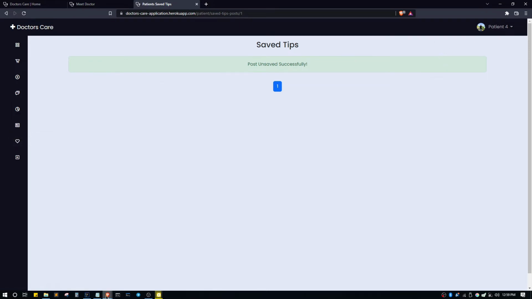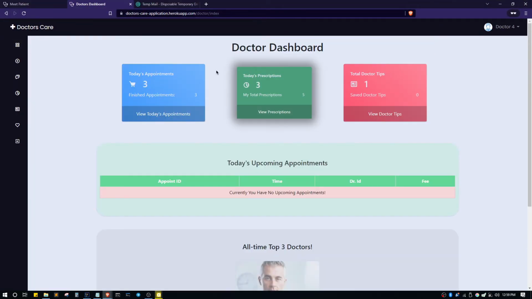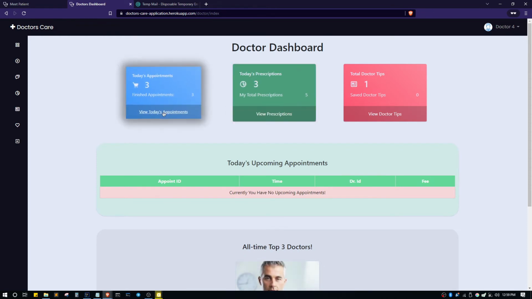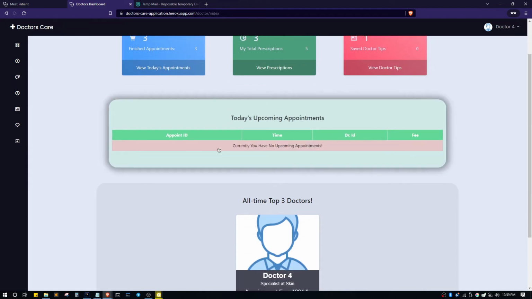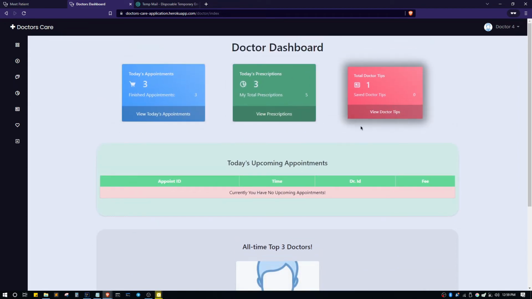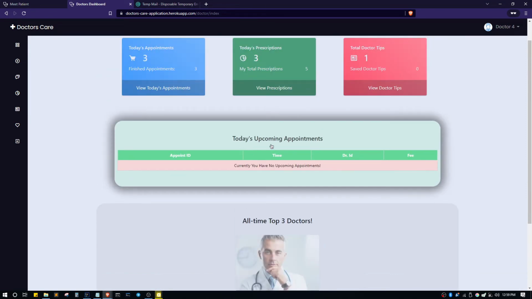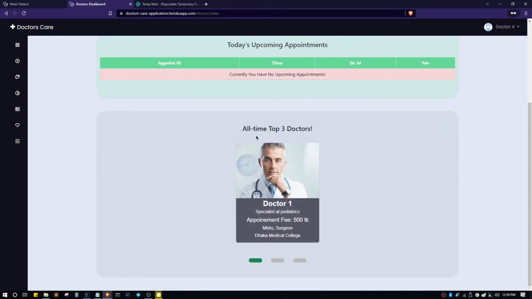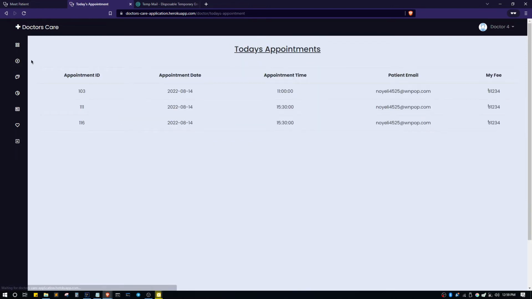Now let's go to our doctor's part. Like the patient, in the doctor's dashboard, the doctors have many options like today's appointments, today's prescriptions, and total doctor tips. These are the basic information for the doctors. They can also see today's upcoming appointments and the all-time top 3 doctors. From today's appointments, they can see all the appointments for today.